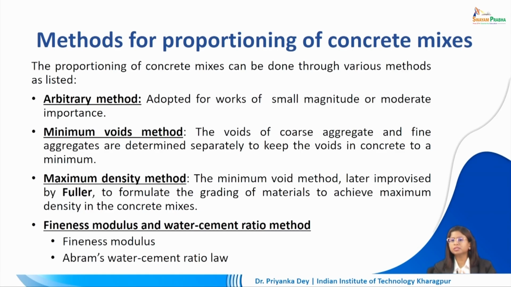Like if we are doing it for PCC, for RCC in different parts of the building components, the mixture will be varying. But when we are doing this proportioning, we have to follow certain methods to ensure that we are getting the right mix or ratio. So the first method is the arbitrary method.